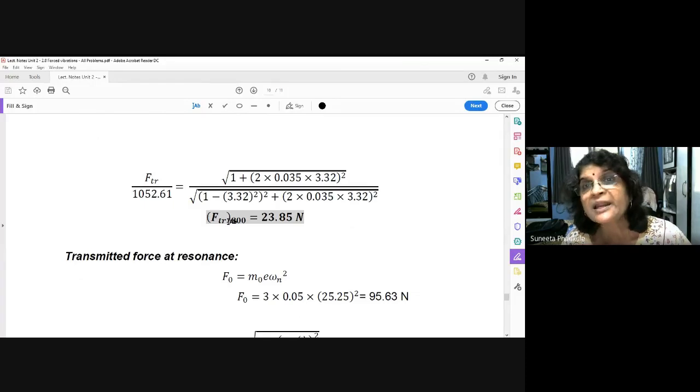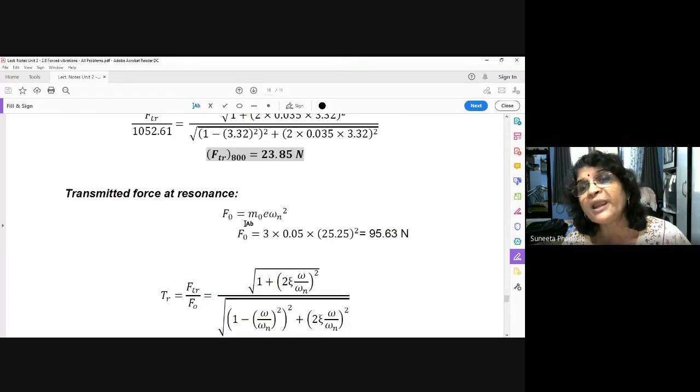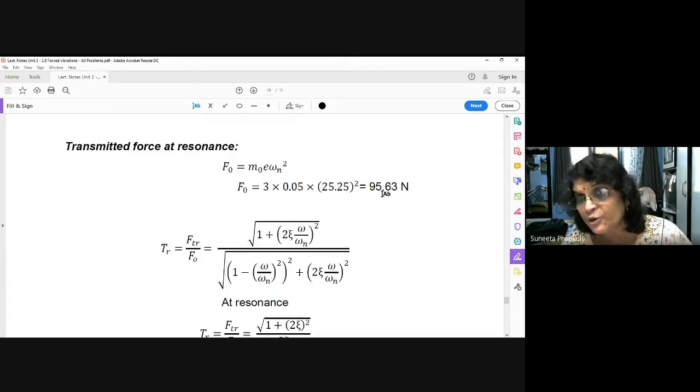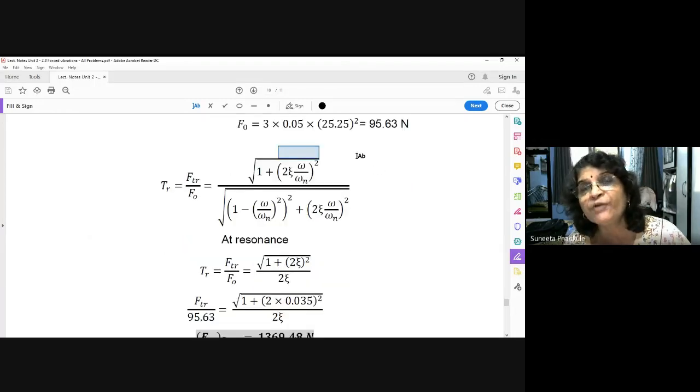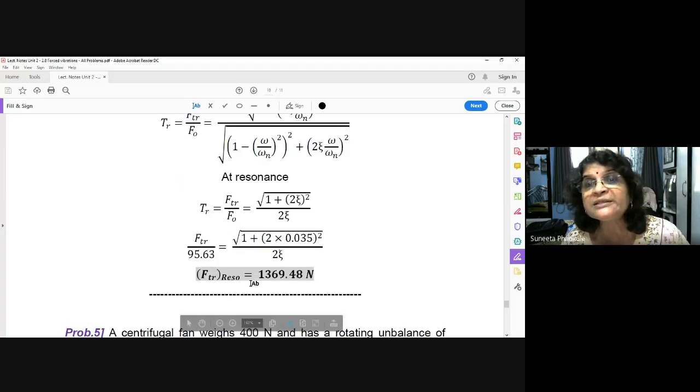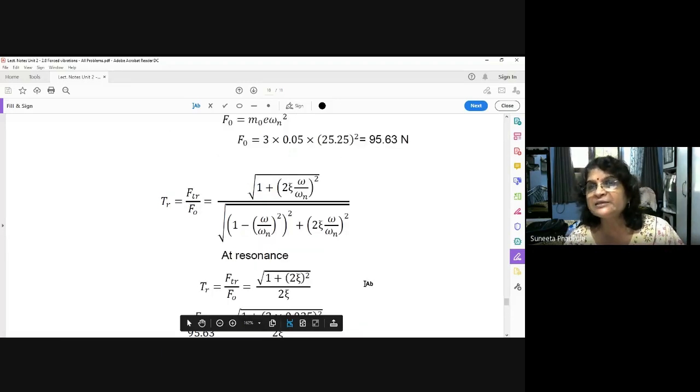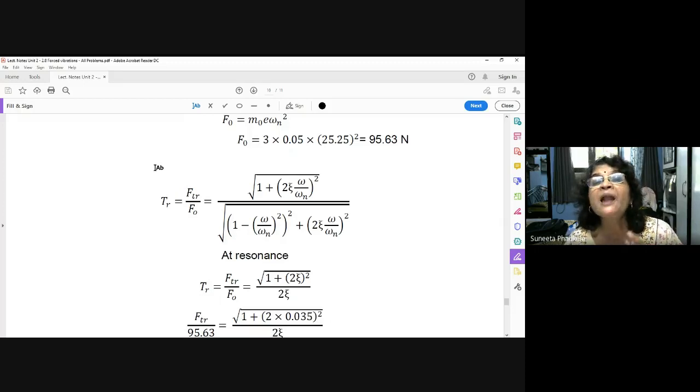But at resonant condition, your FO might be very small, say 95 Newton only. But out of 95 Newton, FO is external, and the transmitted force is 1369.48 Newton. This means this is the combined force of spring and damping. Don't compare them. I told you there are 4 forces: spring force, damping force, external force or unbalanced force, and inertia force.